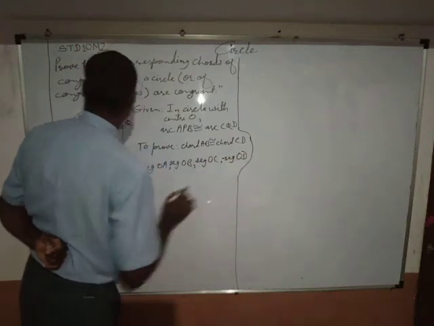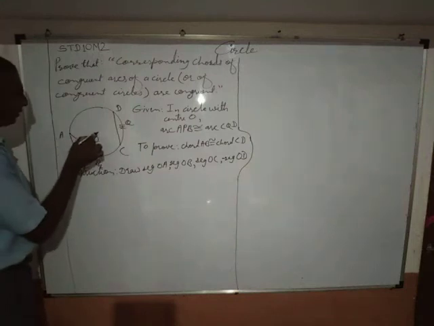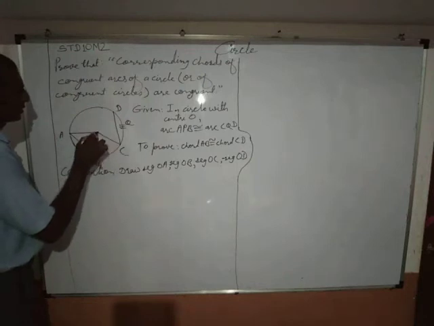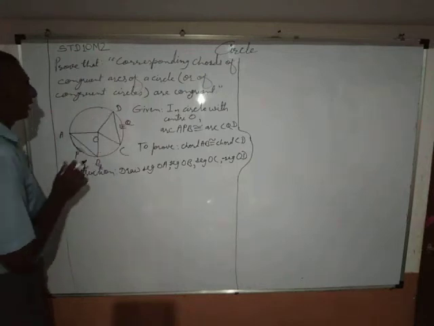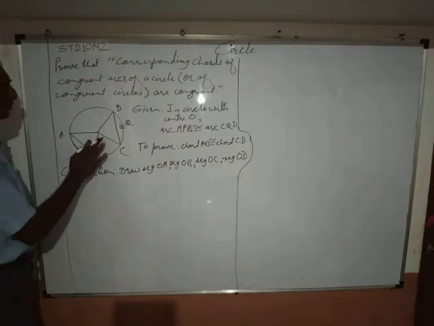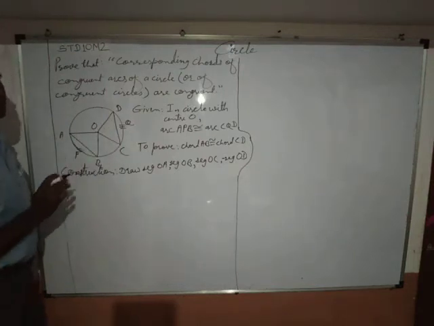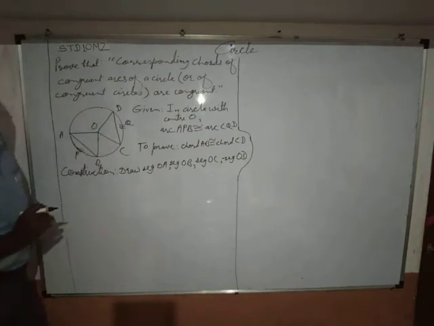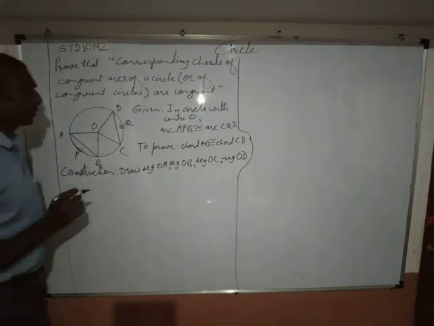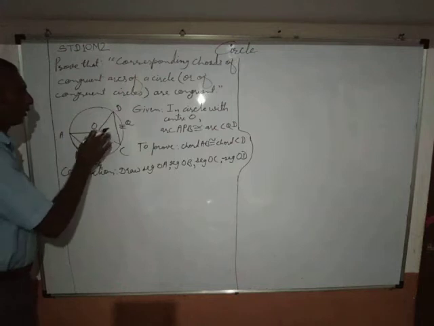Okay. Now if we draw seg OA, seg OB, seg OC, seg OD, we get a pair of triangles and we can prove these triangles are congruent with each other. Now first of all, let's discuss how they are congruent.